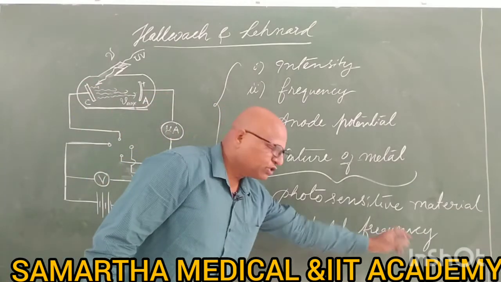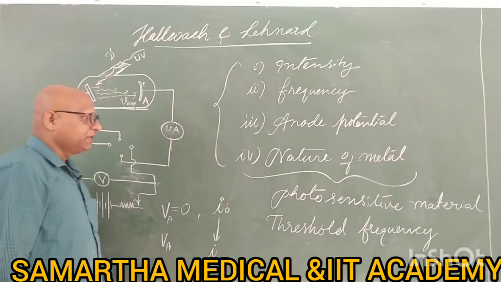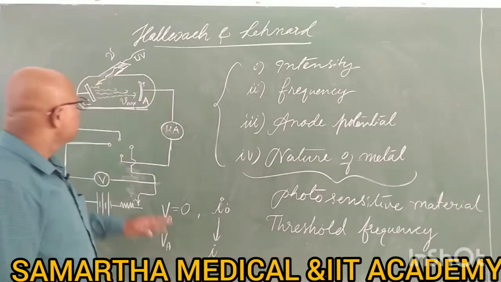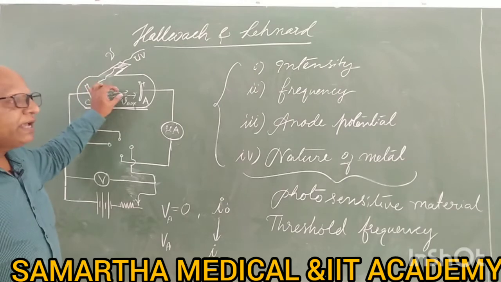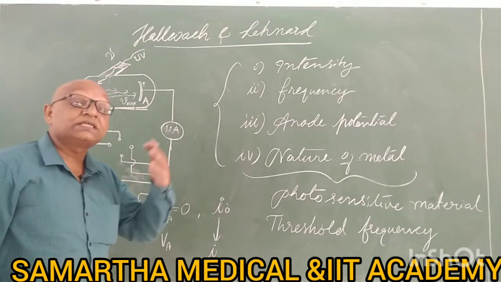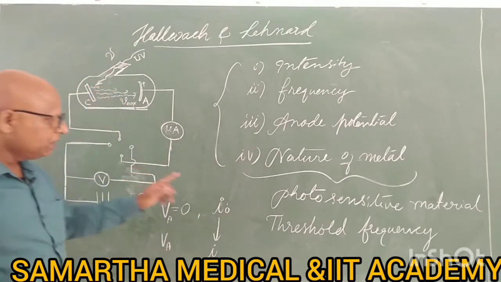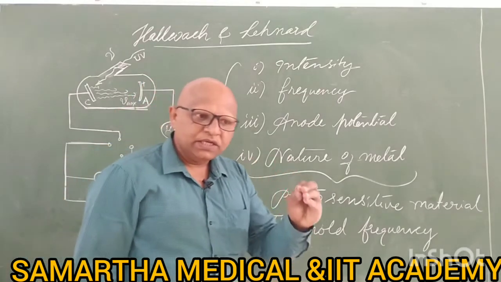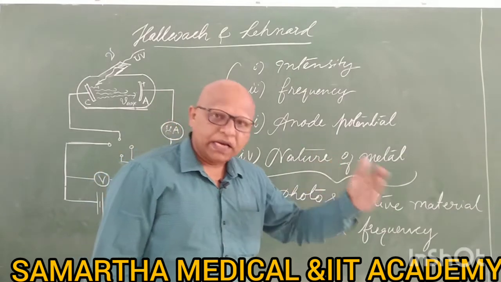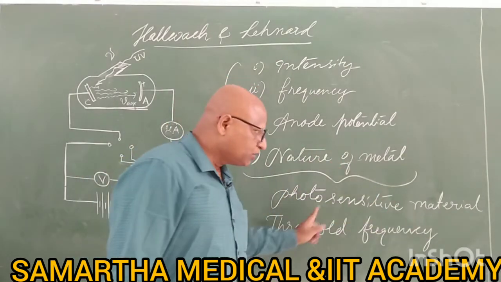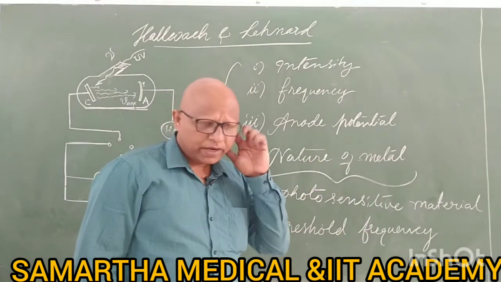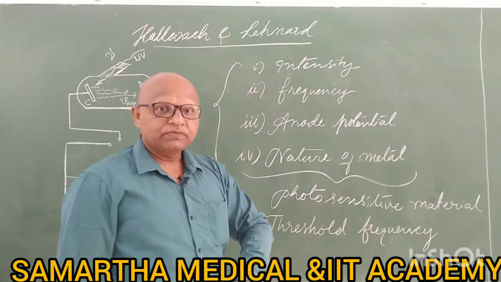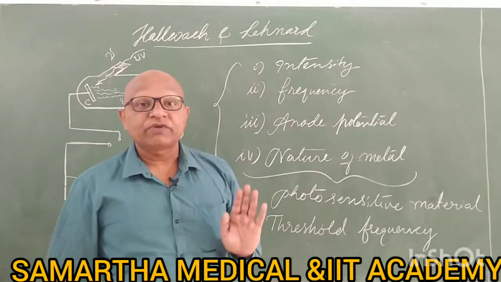What do you mean by threshold frequency? Threshold frequency means the minimum frequency at which photoelectron emission just starts. The particular frequency at which the photoelectric emission just starts from a metal is called threshold frequency. Or in other words, the minimum frequency below which there is no photoelectric effect from a metal.